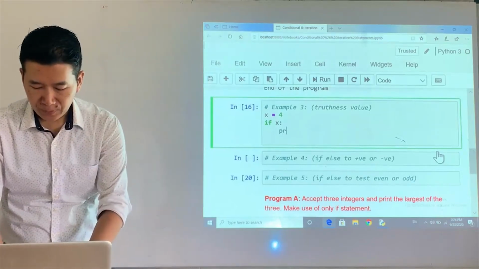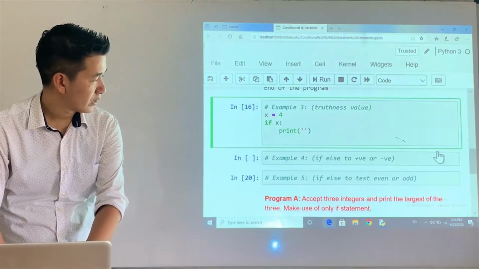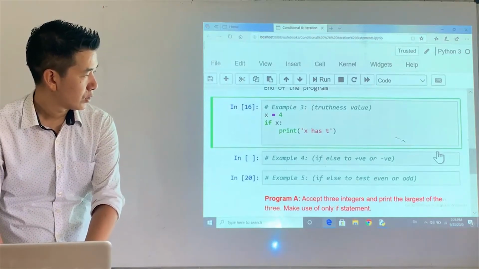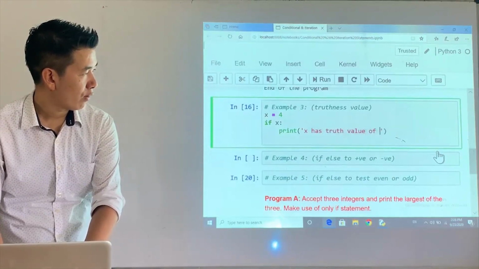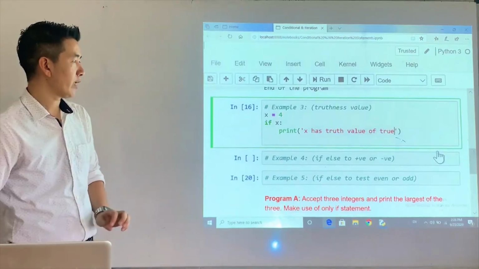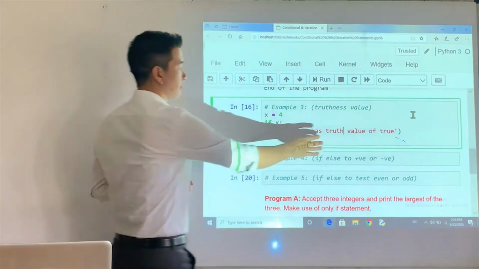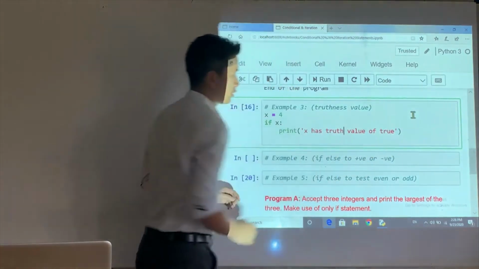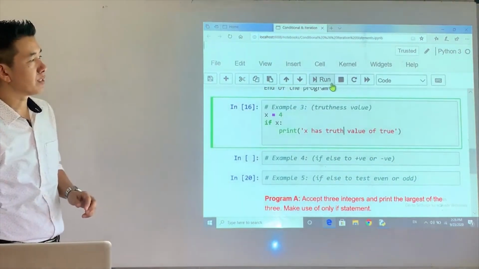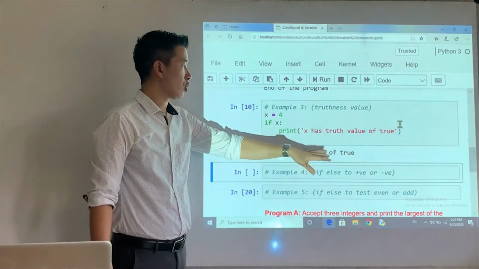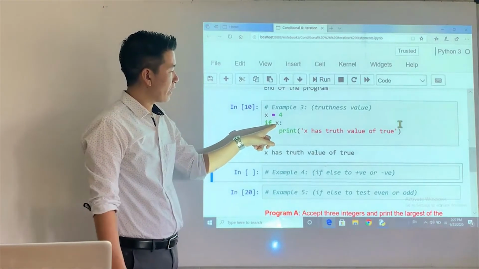And let's say I would like to print a message if the condition is true: x has truth value of true. Okay, so if I run this, will this statement be printed or not? It will be printed, right? You have this: x has truth value of true, because the value of x is 4.